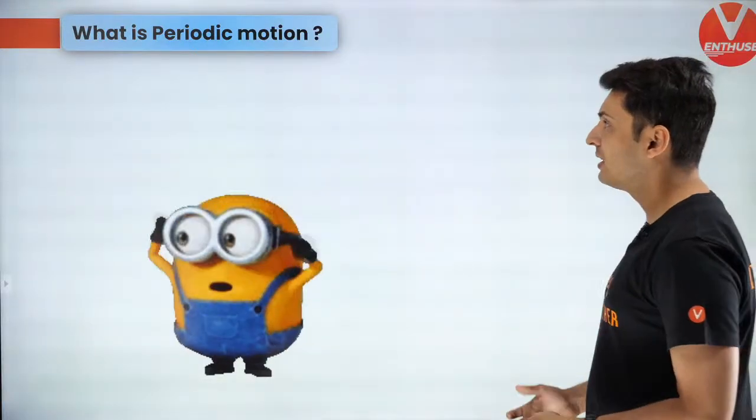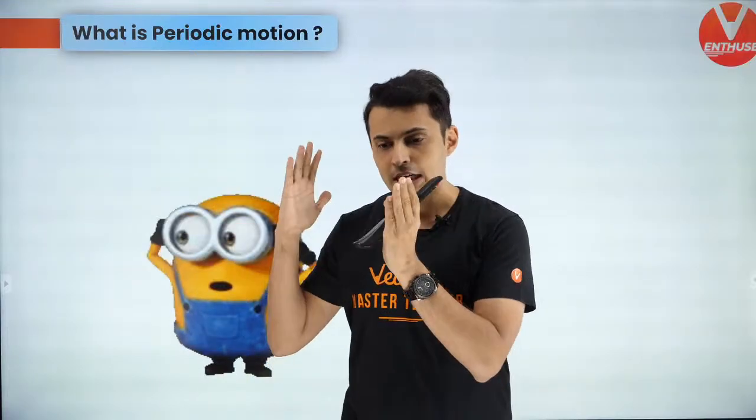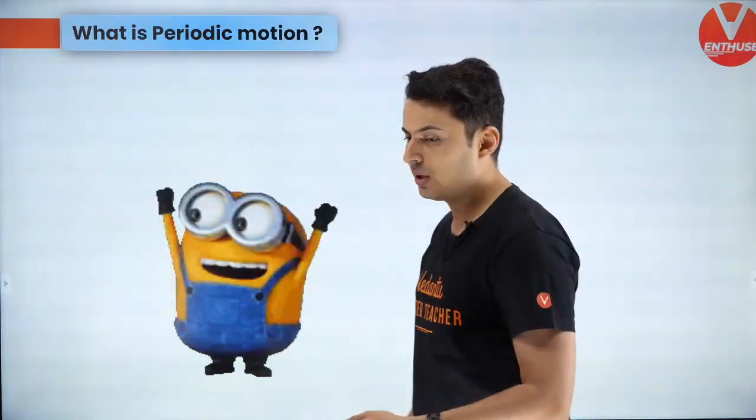So any motion which repeats itself again and again, and it should repeat in the exact same manner, is called periodic motion. For example, if I lift my hand and bring it down, but next time I lift it really quick and bring it down, next time I bring it up and bring it down, this is not periodic motion if I'm doing it at different rates. I should do the exact same thing periodically, only then it is said to be a periodic motion. All right, so that's very important.